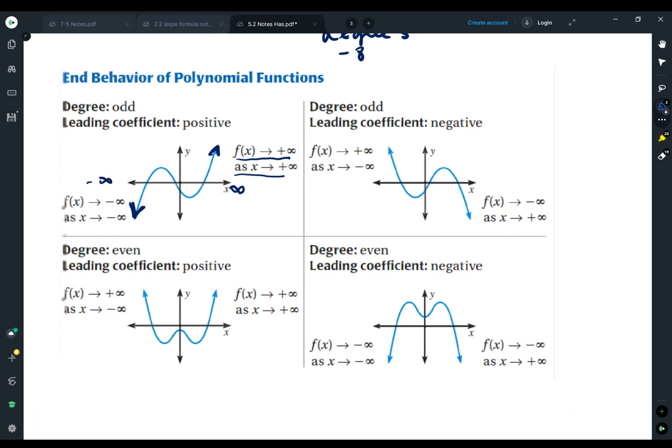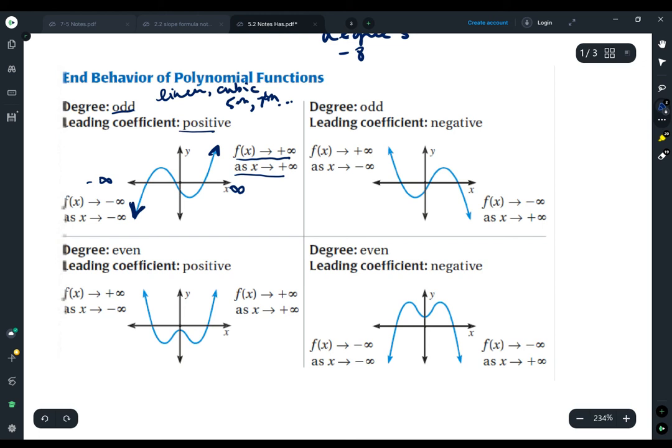So this first graph that I was talking about, I just kind of jumped right in and told you what we were looking at on the graph. But this is any polynomial function that has an odd degree. So by odd, we mean first, like linear, or cubic, or fifth, or seventh, or on and on and on. And the leading coefficient is positive.